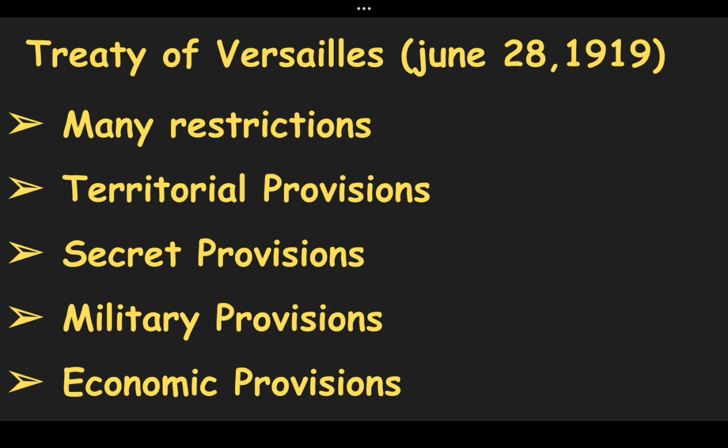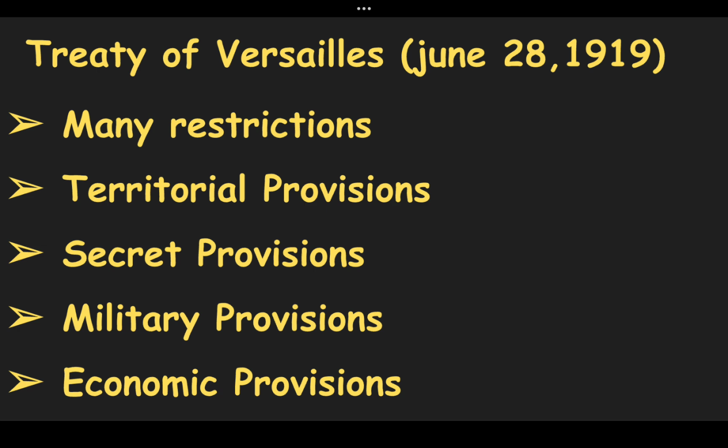The territories of Alsace and Lorraine were taken back from Germany and returned to France. As I discussed in the last video, in 1871 there was a Treaty of Frankfurt, where Germany forcefully captured Alsace and Lorraine from France. Now it was returned to France by this treaty. The German population was higher in Saar and Danzig, but they were subordinated to the League of Nations.